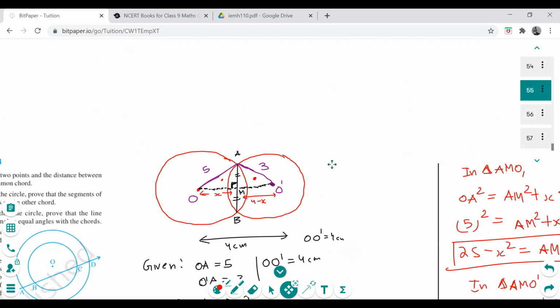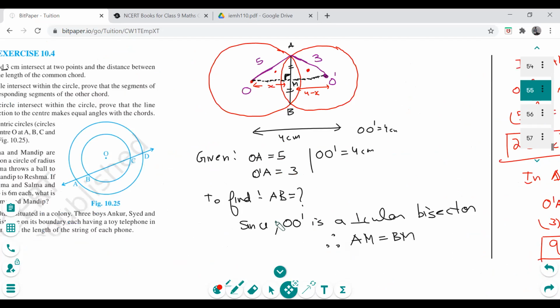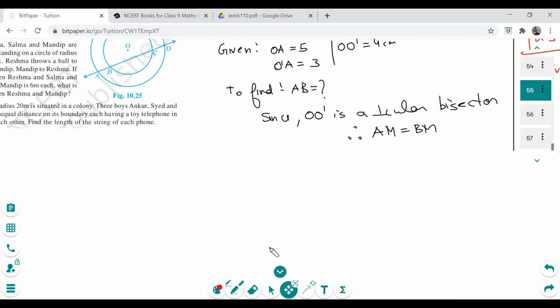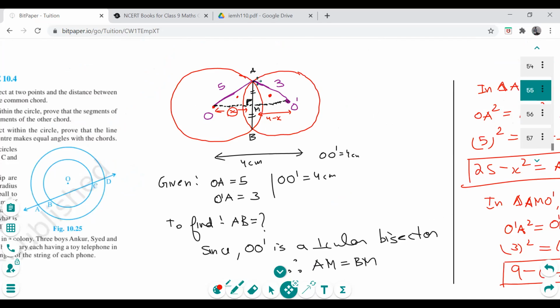So if x is 4, this is 4. Okay, so OM is 4. Now you know OM is 4. I need to find out AB. Remember AB, not x. That's the stuff we are doing. That's why this is the longest question in this exercise. We need to find AB.